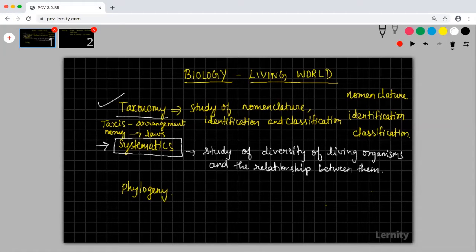This word systema is coming from a word that means classification.